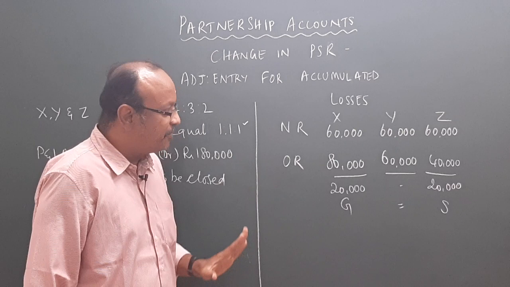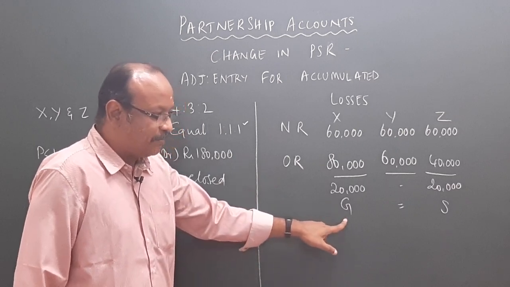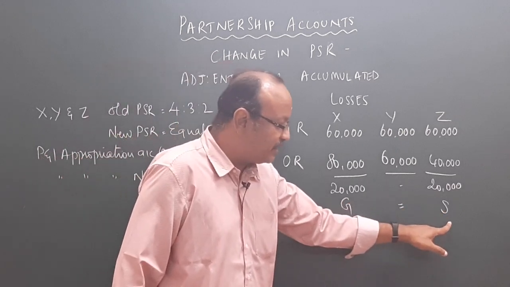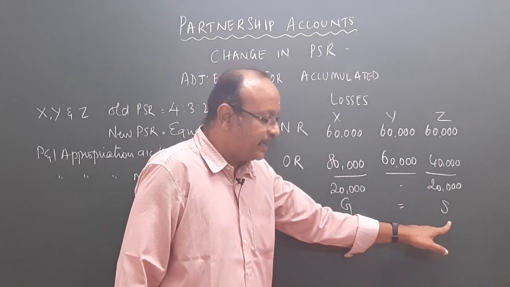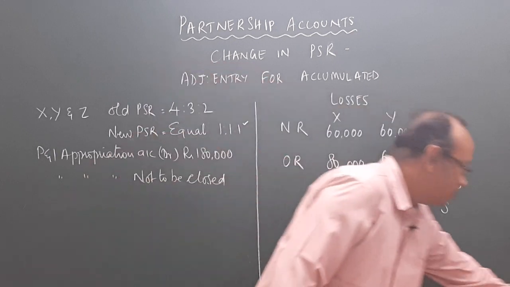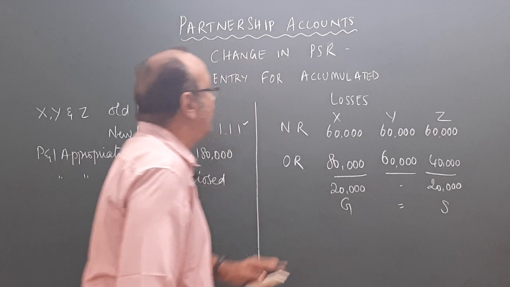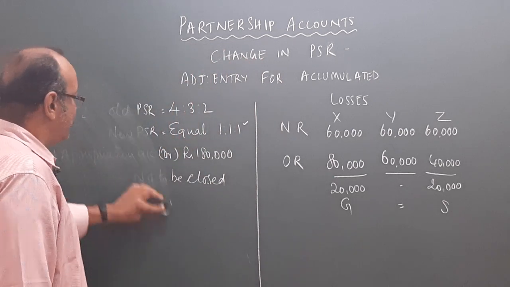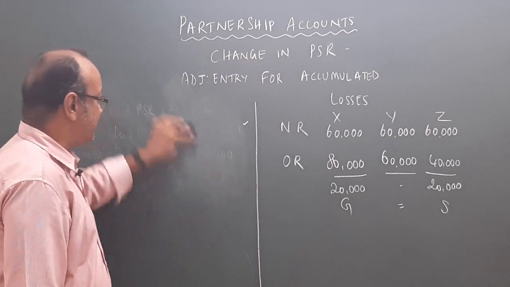So we have got the journal entry here: gaining partners' capital account debit to sacrificing partners' capital account. Then the journal entry will be X account debit to Z account 20,000.